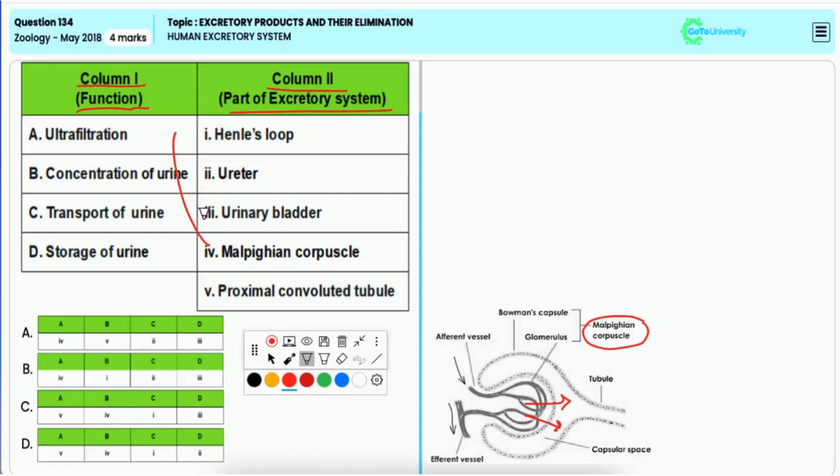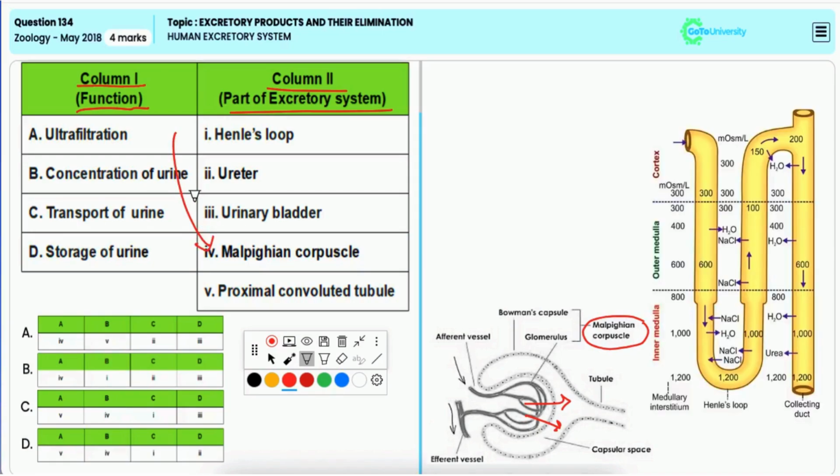Concentration of urine refers to water absorption from glomerular filtrate as a result of hyperosmolarity in the medulla created by a counter current mechanism in Henle's loop. Thus, B matches with 1.